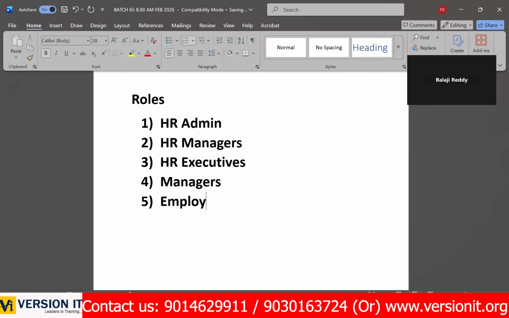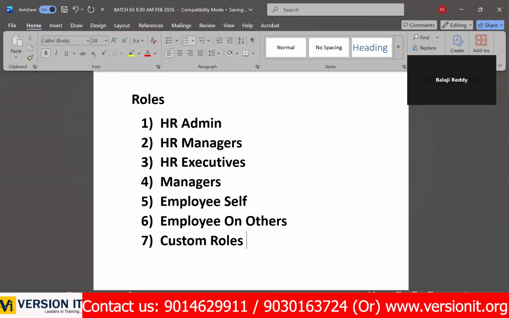And the fifth one, employee self. And employee on others, which means if an employee searches for other employees. And custom roles. All the above are standard roles. We have some custom roles also, like department wise or division wise or business unit wise custom roles.